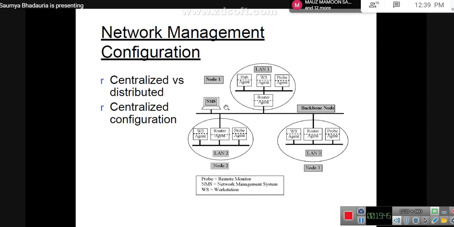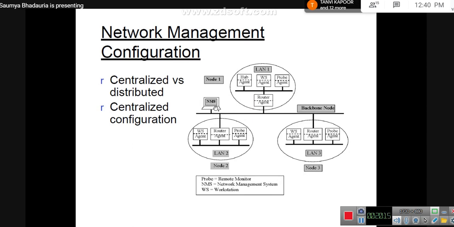Okay, so here, even if there are 2, 3 LANs, you have only one backbone node which has a single unit of network management system running. Any complications or any monitoring of the data would only be done by this particular NMS.